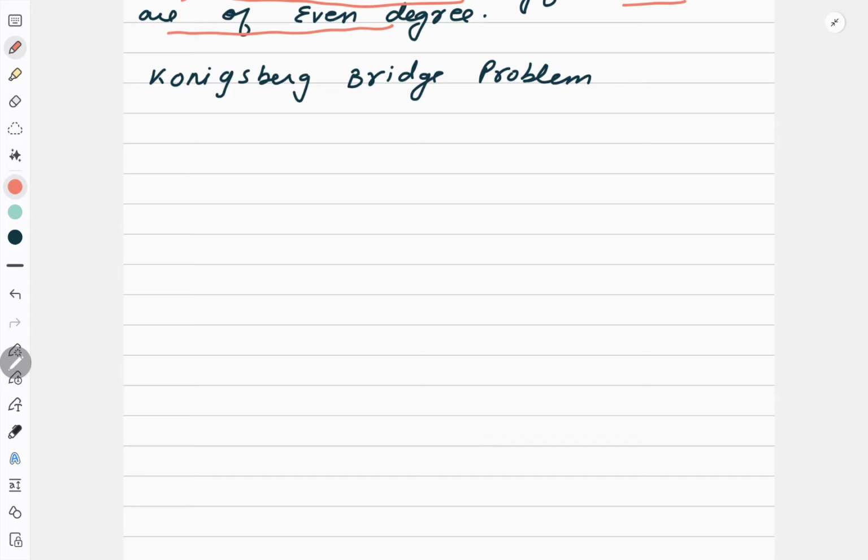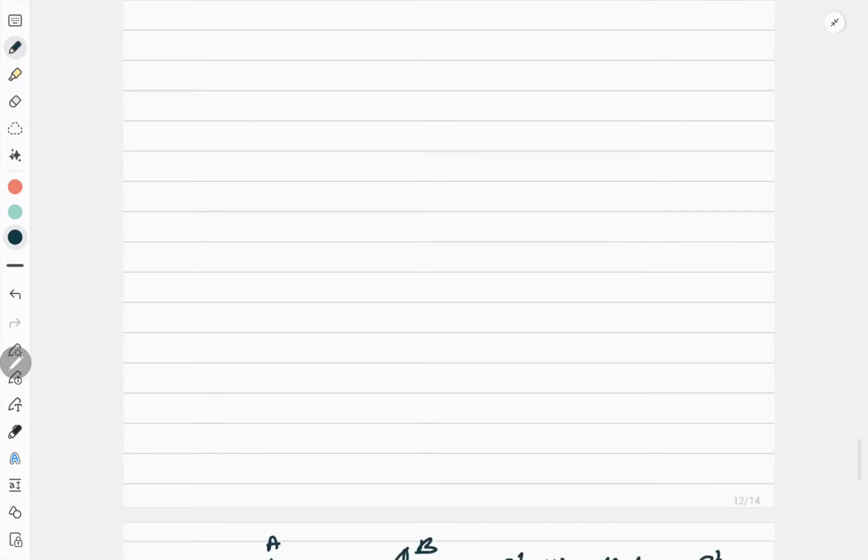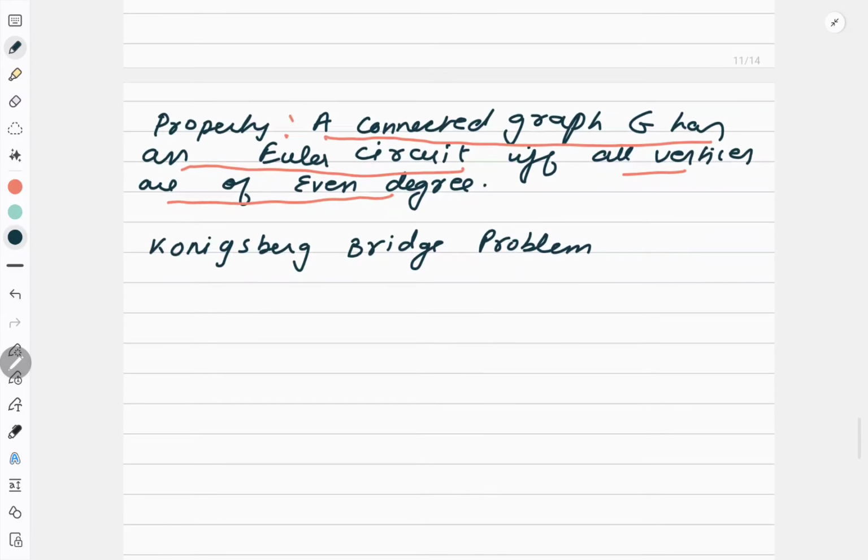Okay, now look at this one. Okay, fine. Now what is a Konigsberg bridge problem? See, I will just write the key points. You remember that key point, based on that you can write the short note.